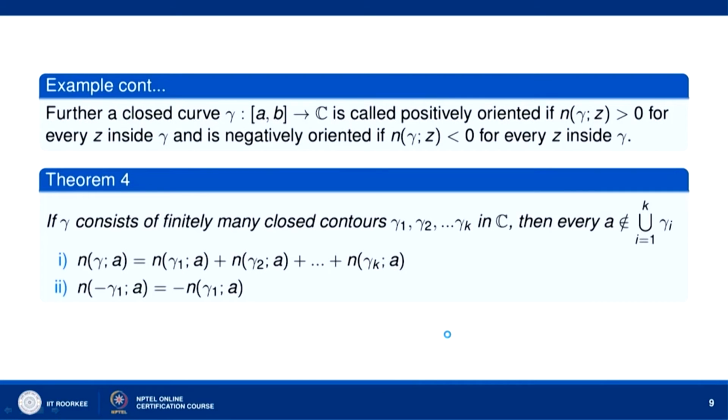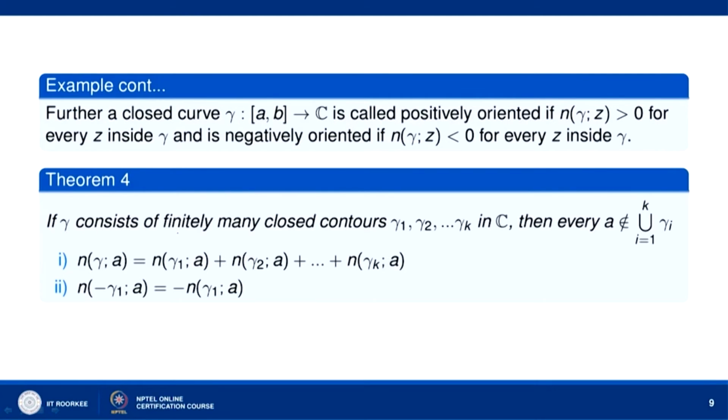Now let us consider a closed curve gamma from a b to C. It is called positively oriented if n gamma z is greater than 0 for every z inside gamma, and negatively oriented if n gamma z is less than 0. So, we can say that if gamma is a closed curve, it will be positively oriented if n gamma z is greater than 0 for every z inside gamma, and it is negatively oriented if n gamma z is less than 0 for every z inside gamma.